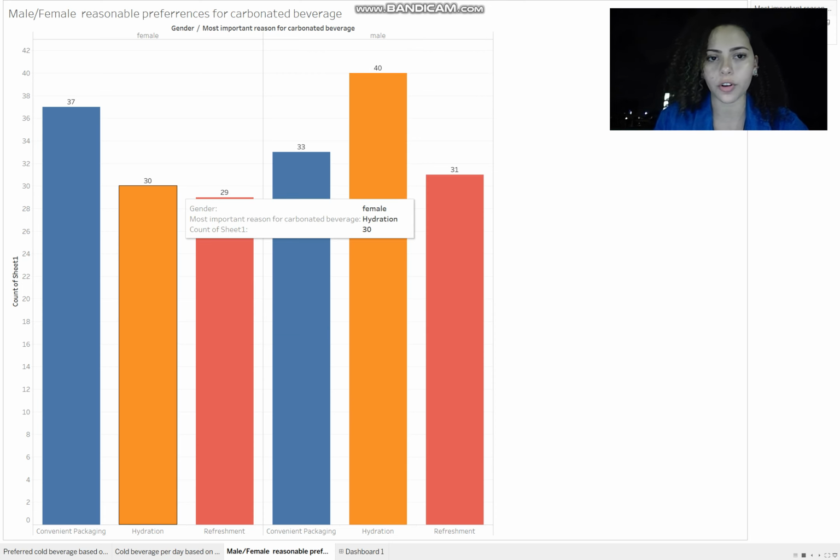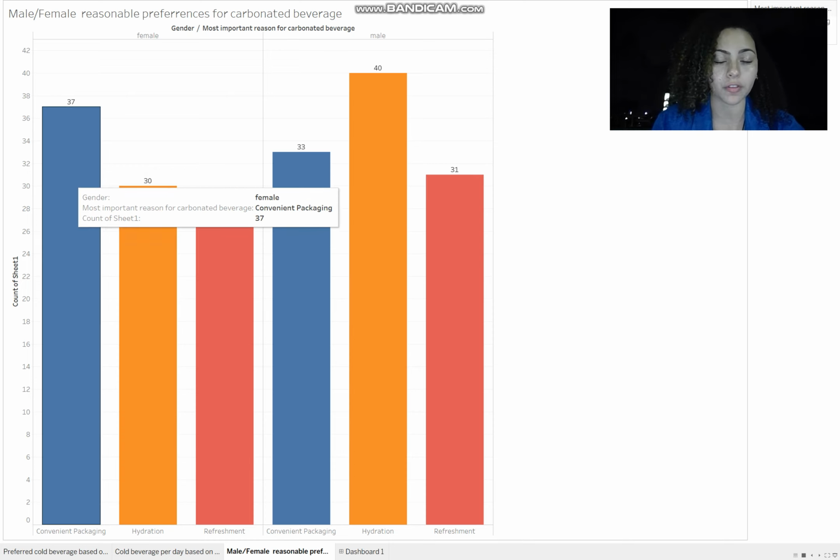We can also infer what the reason is. As a marketing researcher, once they find out these numbers, they can start looking for the reason and who to target. So maybe females prefer convenient packaging because us women don't have big pockets and we always carry around purses. So it's just easier to find something that fits our quality of life.